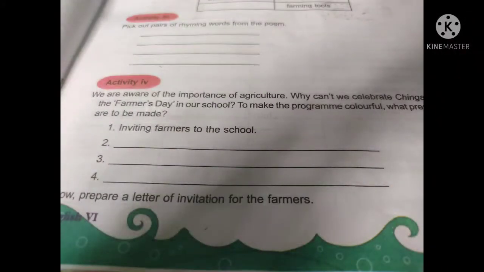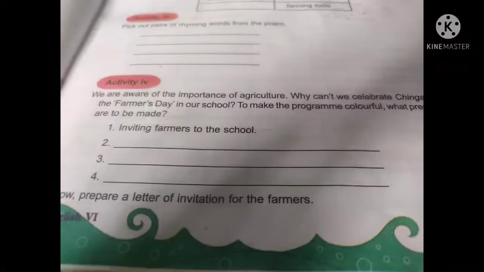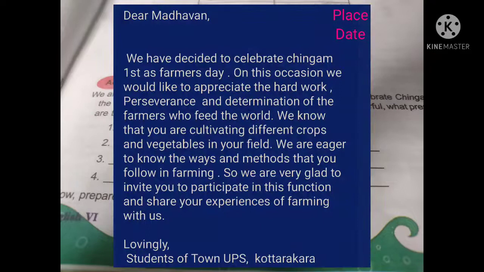Now prepare a letter of invitation for the farmers. Okay? Children, before writing the letter, you should keep in mind who writes the letter, whom it is addressed to, how we will begin the letter, and what the content of the letter will be. You should be aware of the answers to these questions before writing a letter, and you should also write the place and the date and begin with a good salutation. Okay. Now I will give you an example. First you should write place and date, then give a salutation.